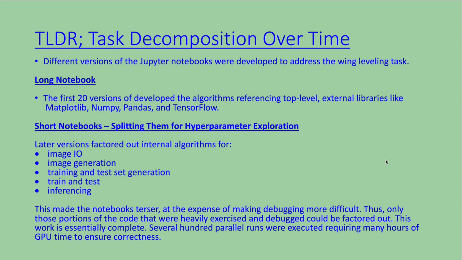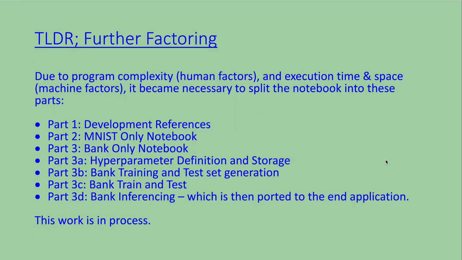Using Python Jupyter notebooks and Google Colab GPUs in the cloud is a paradigm shift in software development. Many lessons have been learned, but the remaining struggle is how to decompose large problems into manageable pieces while retaining good visibility into the software details. This slide shows the tension between having one monolithic notebook and several smaller notebooks to work the problem.